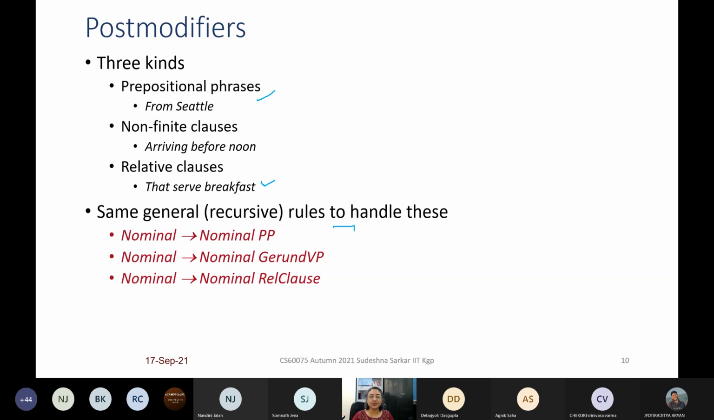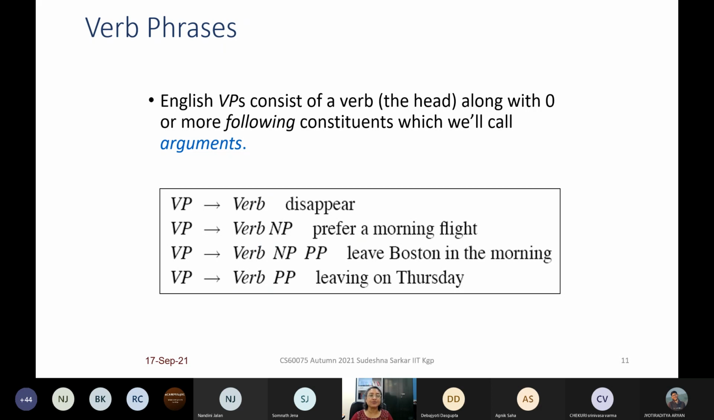And these are some rules for English that can be incorporated into the grammar to handle this. So earlier we can have nominal goes to nominal PP, nominal goes to nominal gerund VP. So gerund VP is an example of a non-finite clause. Then nominal goes to nominal relative clause and so on. So overall, the grammar of any language like English is extremely complex. So we're just showing some rules to give you the idea.